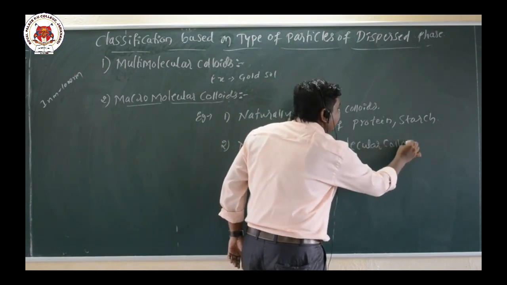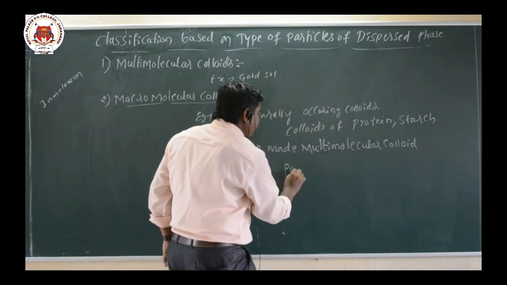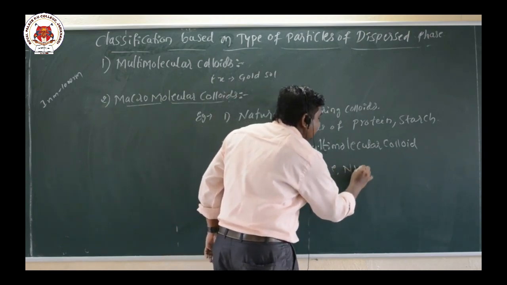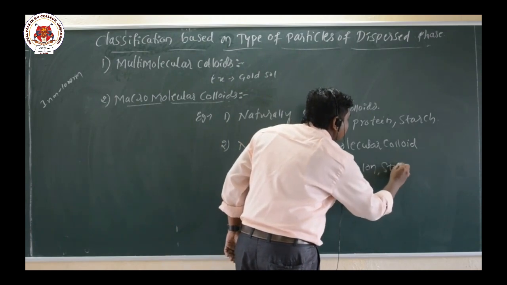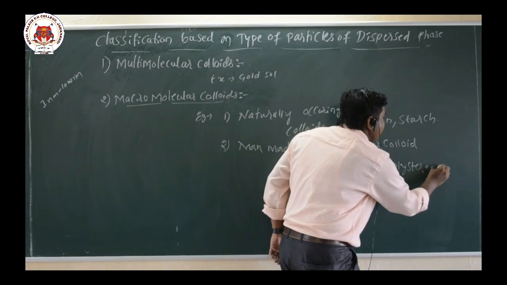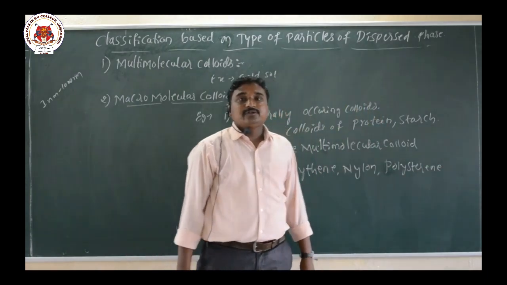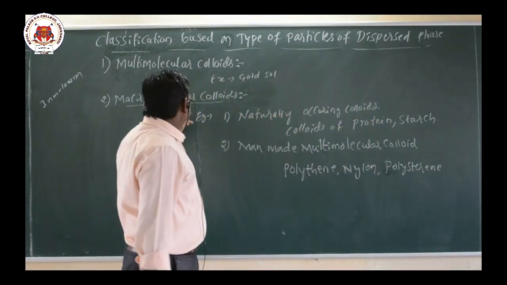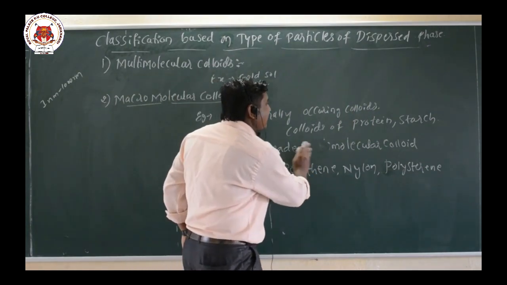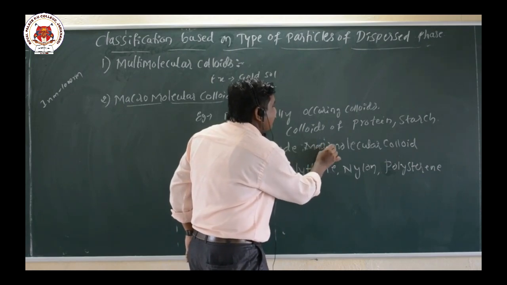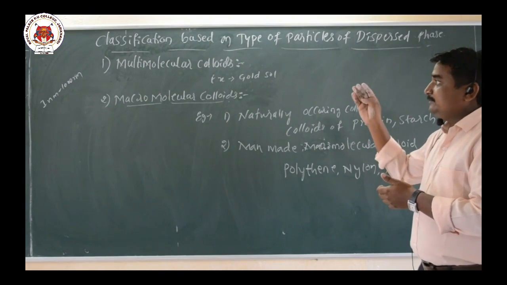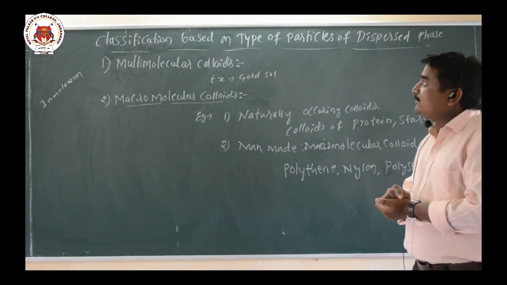Examples for this are polyethylene, nylon, styrene, polystyrene. So these are the examples for the man-made macromolecular colloids. So these are the two types in this classification of colloids.